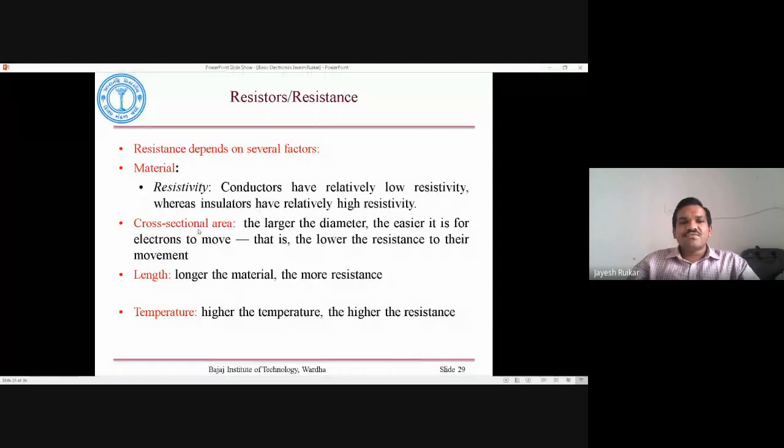So this is one of the factors that resistance depends upon. Material, or you can say the resistivity of that material, is one of the factors.